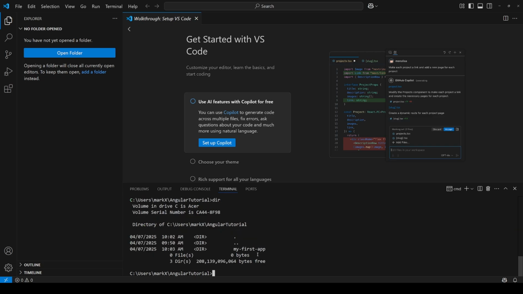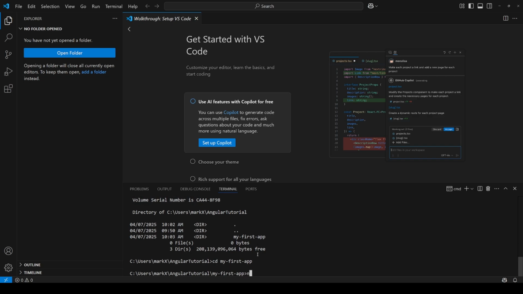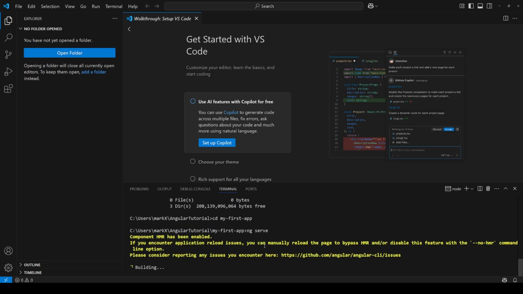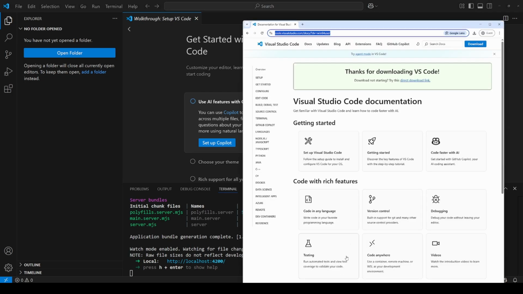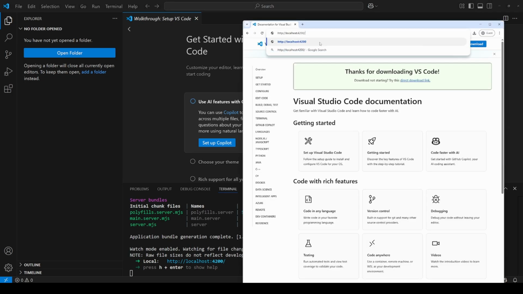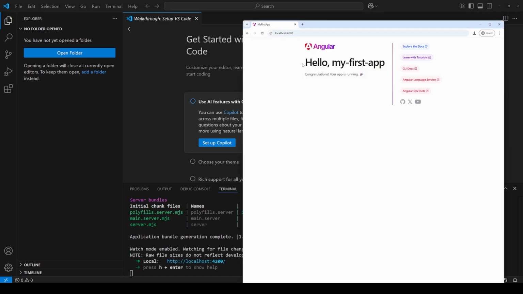Right, once finished, we can change directory to that project, my first app, and run ng serve. Okay, now that it's done, you can either click this link or copy it, paste it into your browser, and voila.